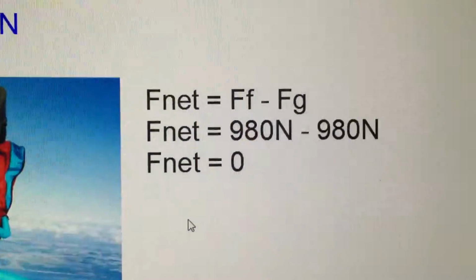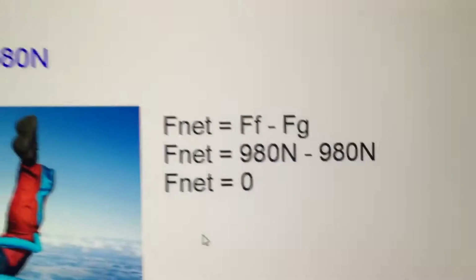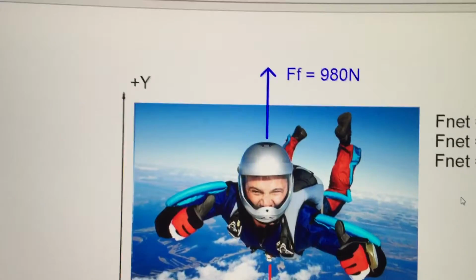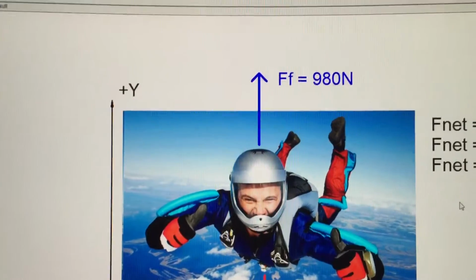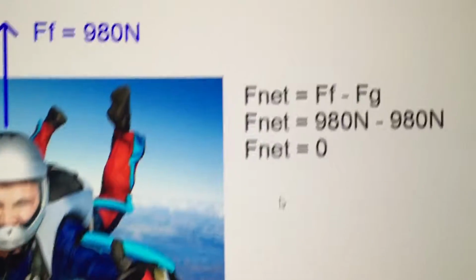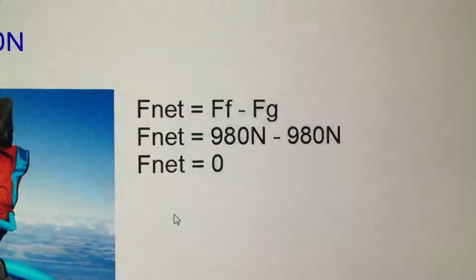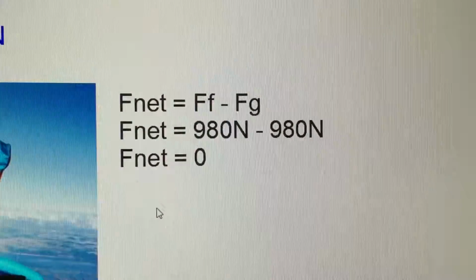The net force in this case is the force of friction minus the force of gravity. The positive y direction is the upward direction, so friction is a positive number. The downward y direction will be gravity, so it is shown as a negative in the calculation. 980 newtons minus 980 newtons is a net force of zero.